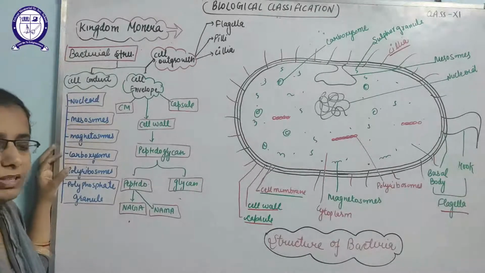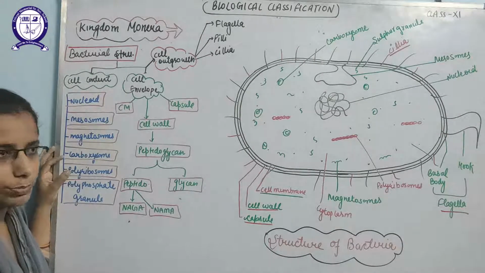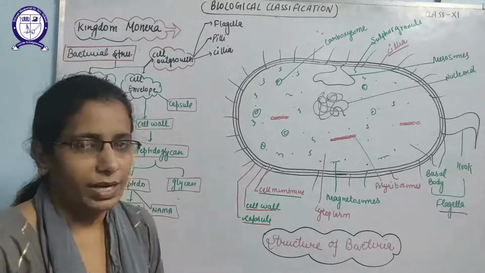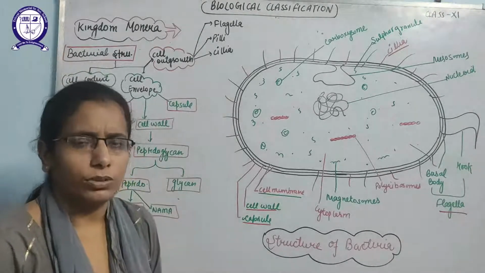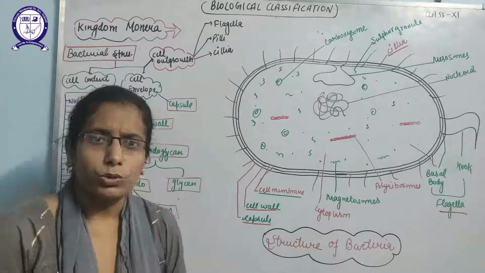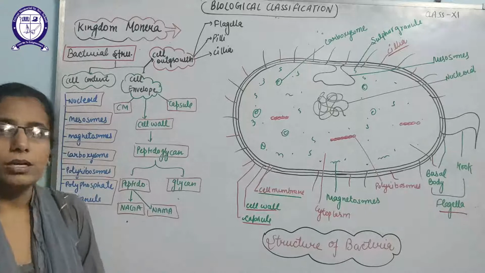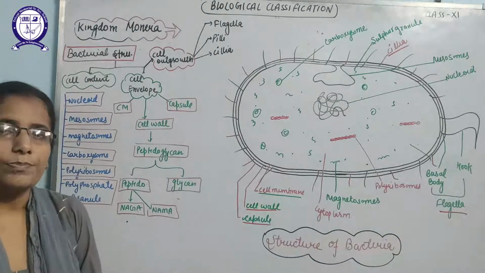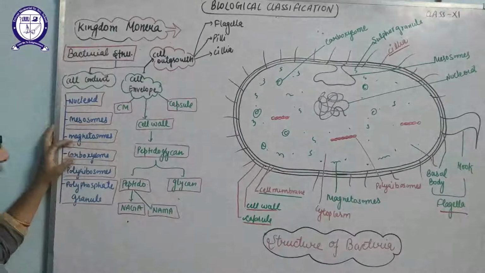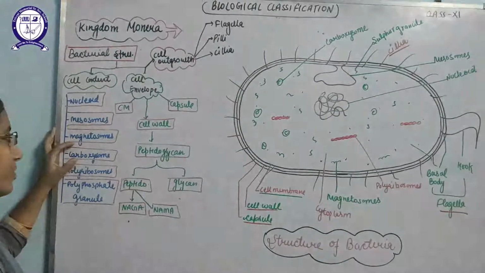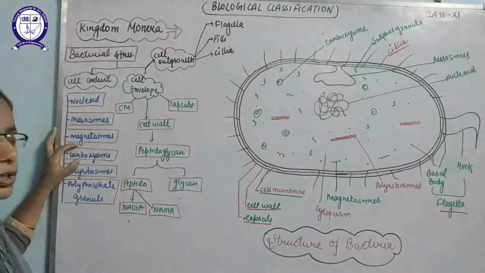Carboxysomes help in the fixation of carbon, because what is the main food of the bacteria? They take carbon, nitrogen, sulfur, phosphorus. So they break down the organic substance into individual inorganic components like nitrogen, sulfur, carbon. Then they need to fix that carbon, and the main structure for the fixation of carbon in the bacteria is carboxysomes.